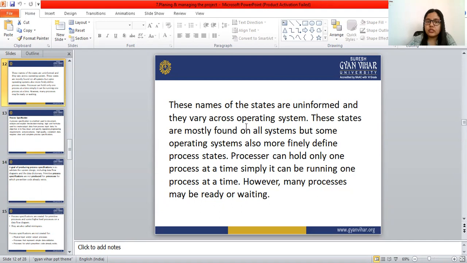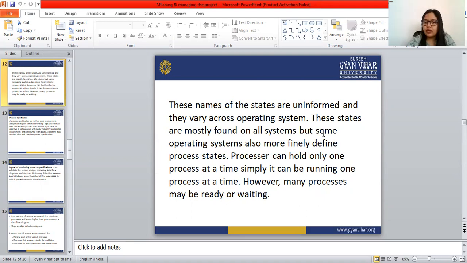These states are mostly found on all systems, but some operating systems also more finely define the process states.